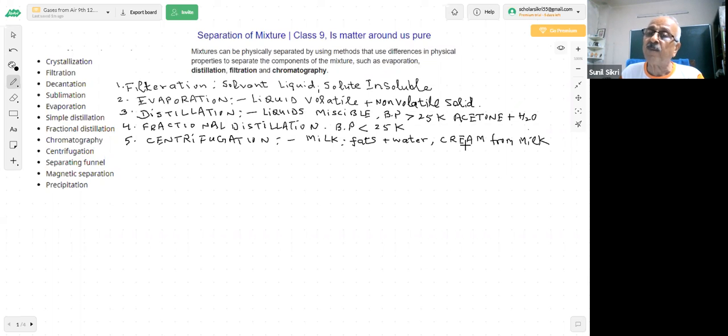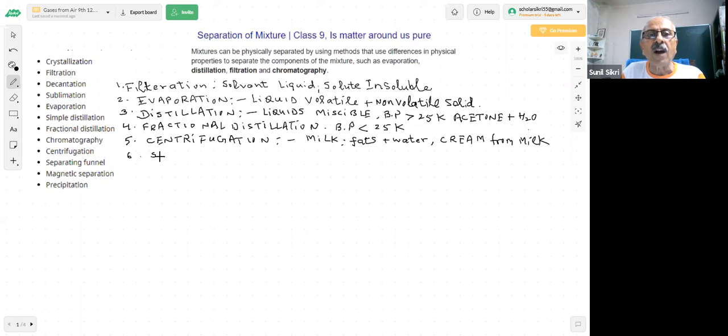And from cream you can prepare butter by centrifugation, students. This is a very favorite question. You use centrifugation when filtration fails, because filtration is very easy and simple. If filtration is possible, I will do that. But the size of the fat particles in the milk is so small that they are dissolved in the water. And there is also a protein, casein, which forms micelles and stabilizes the colloidal part of the milk. So you understood centrifugation, and I said questions will be there. Okay, students, what is coming next?